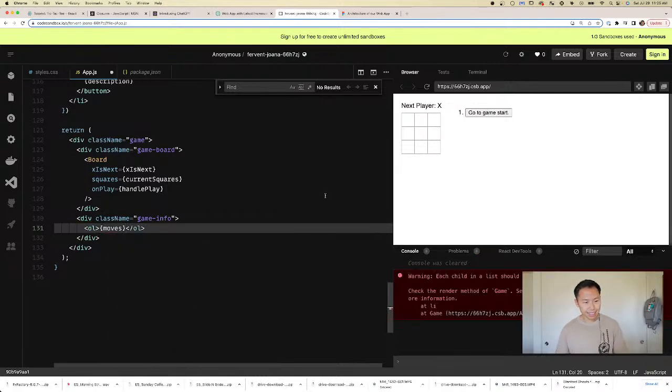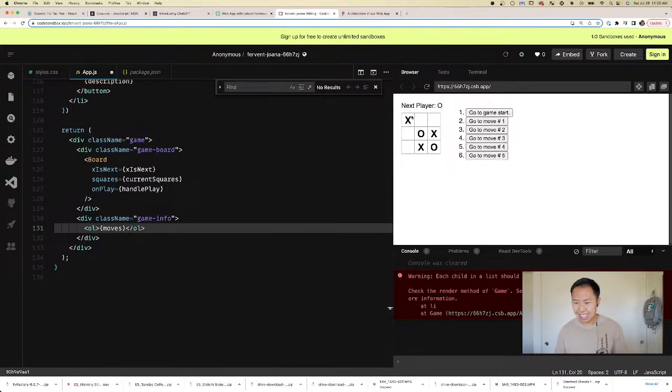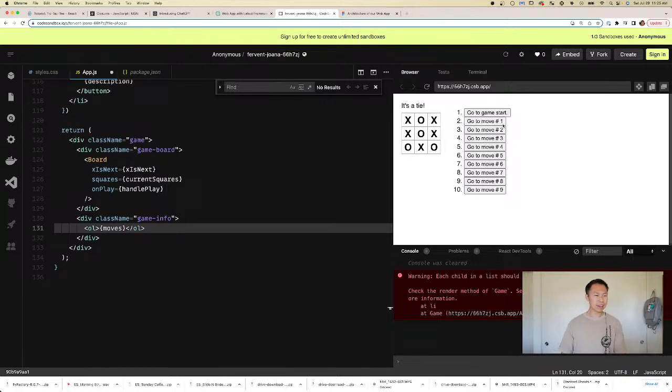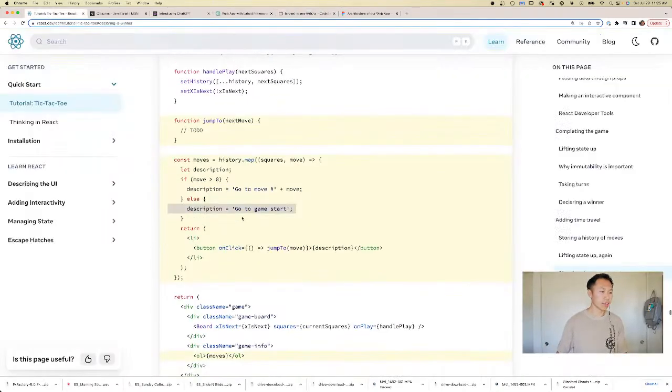Look at that. Okay, so we need it. Wow, look at that. Guys, do you see this? This is pretty cool. This is awesome. I mean, the buttons don't do anything because we definitely have not linked up the buttons, but that's cool. So what is this saying? This is saying each list item should have a unique key prop. Okay, that's fair. I think the tutorial is going to add that.